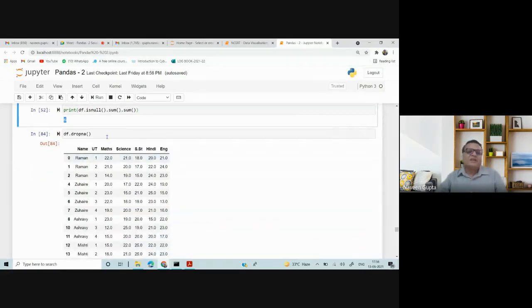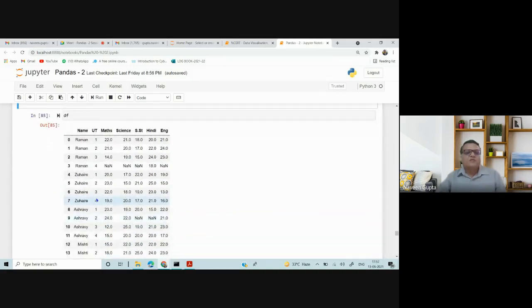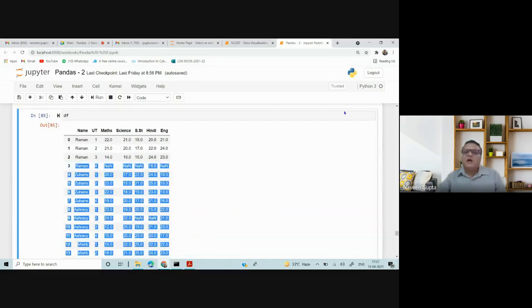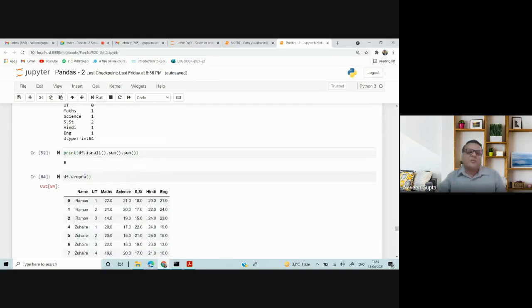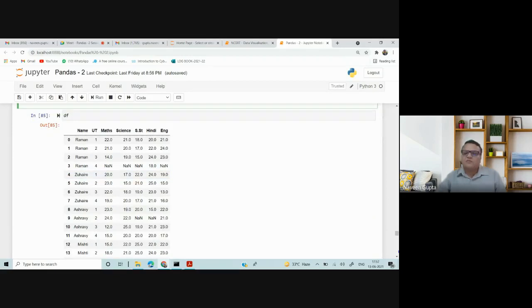So here I have written df.dropna(). You will see the 4th record where NaN was there is automatically ignored, and now I can store this data frame into another data frame because inplace I am not using. So it means the original data frame remains the same. So then I have used df, so my Raman is here only.